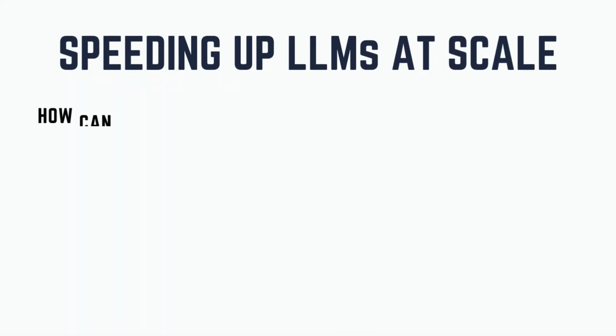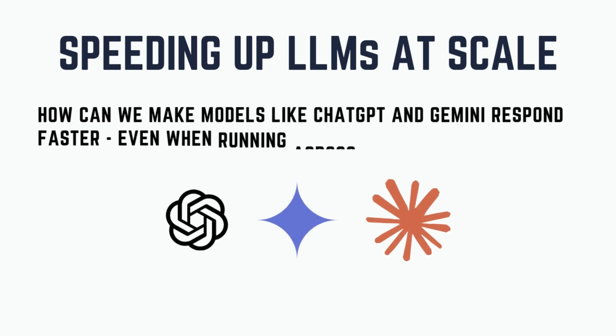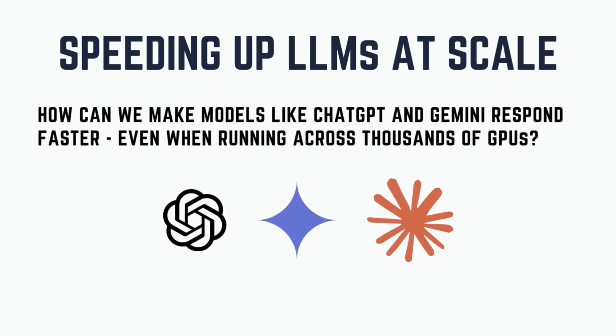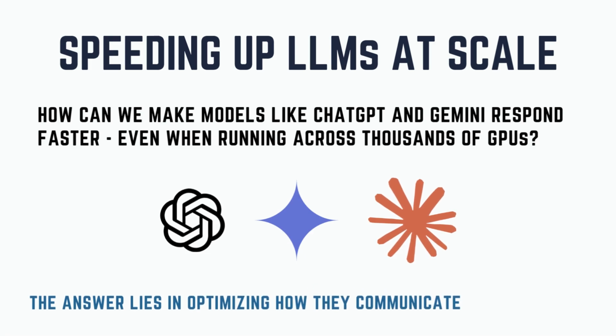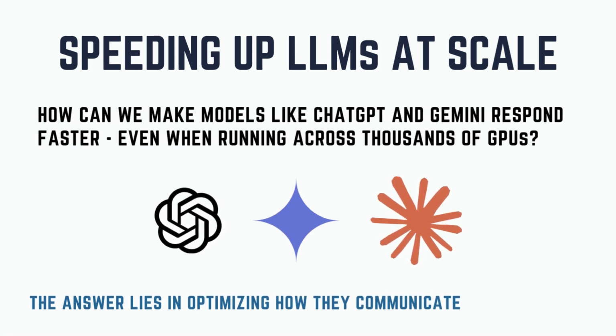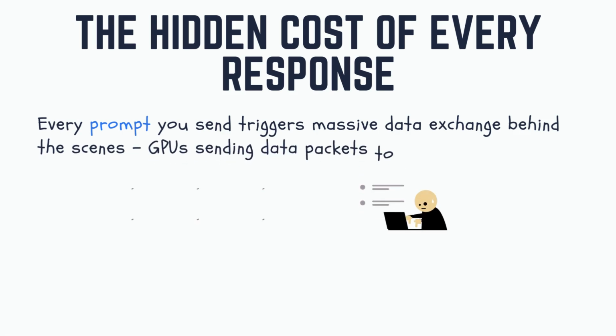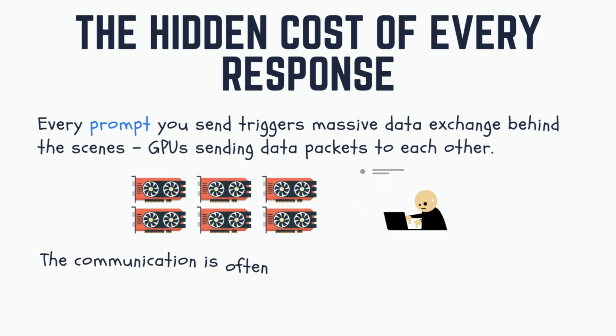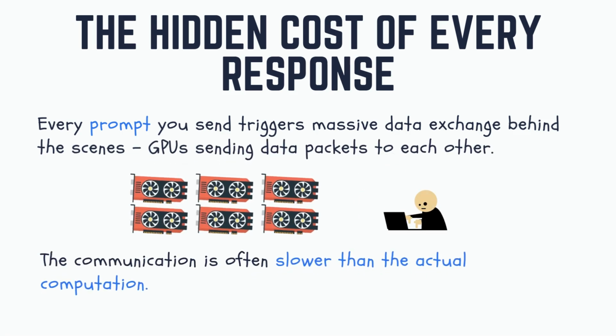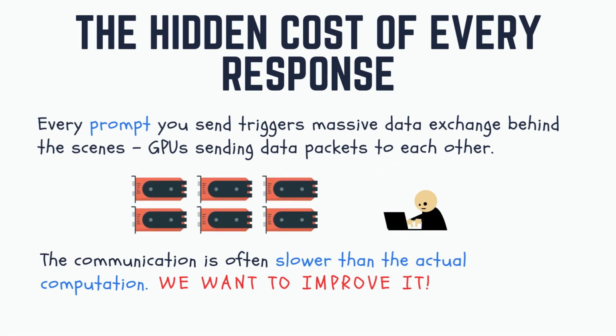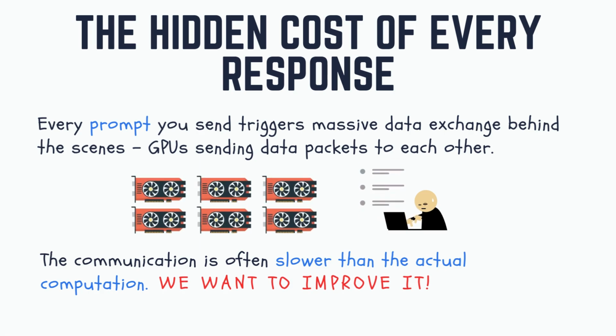Modern language models run across tons of GPUs, all connected in complex ways. Our goal is to make sure data moves through them as smoothly and quickly as possible, so everything runs faster and more efficiently. Every time you use a model, it's like setting off a massive group chat between GPUs, exchanging data between one another. Often, that back and forth is the real bottleneck, not the math.